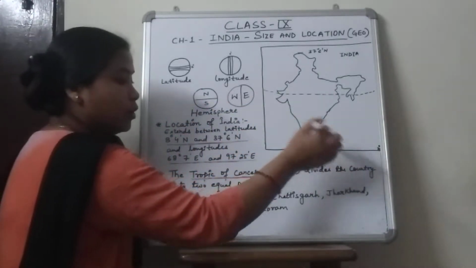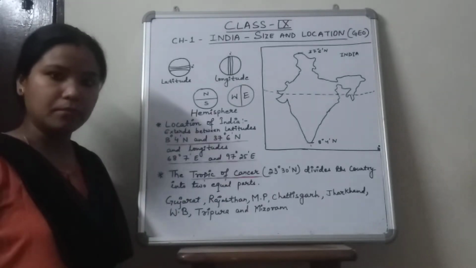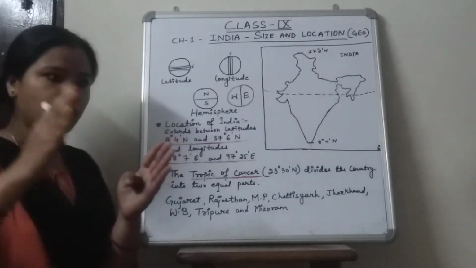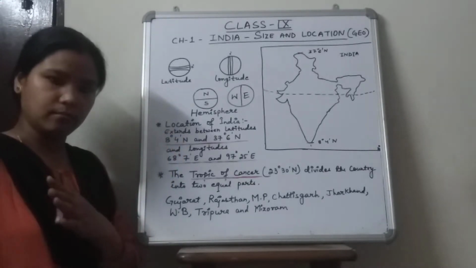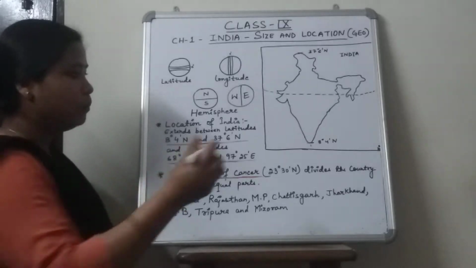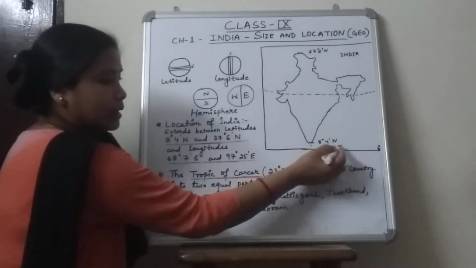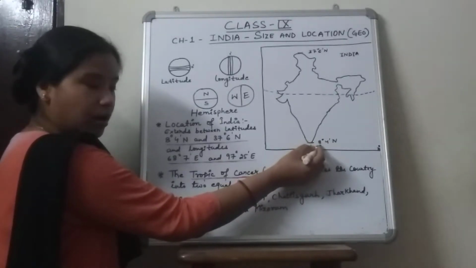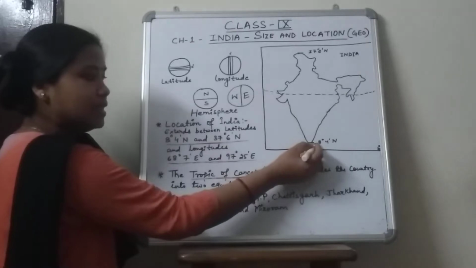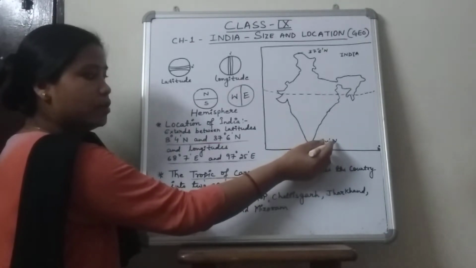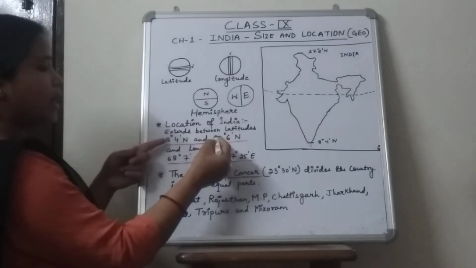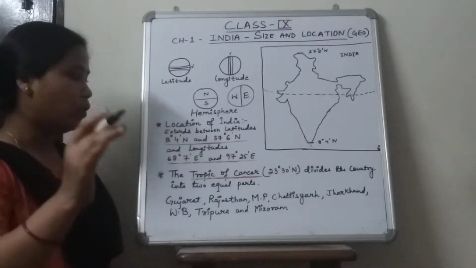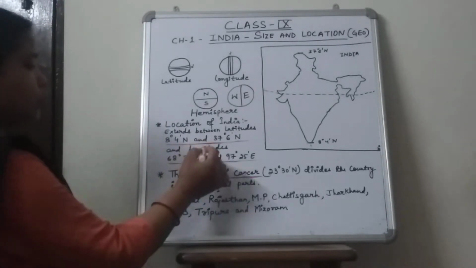And you all know that whenever we start counting numbers, we start from 0, then 1, 2, 3, 4 and later on. So in this manner 8 degree is nearer to the 0 degree equator, so that is why we have written 8 degree 4 minute north first, and then later 37 degree 6 minute north. Understood? Okay, now next comes the longitudinal extension.